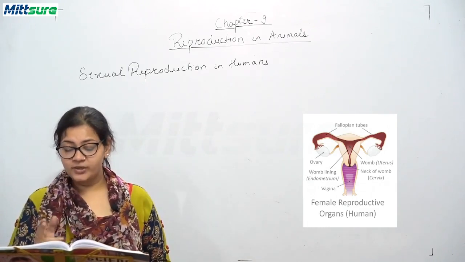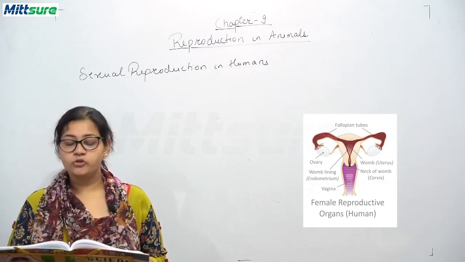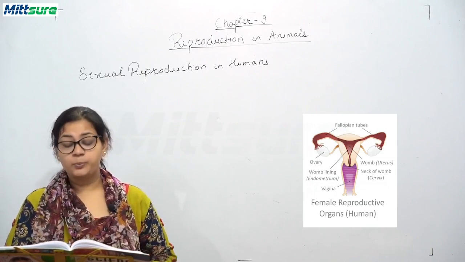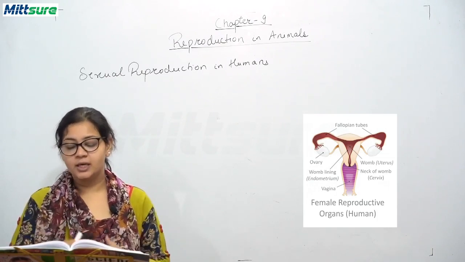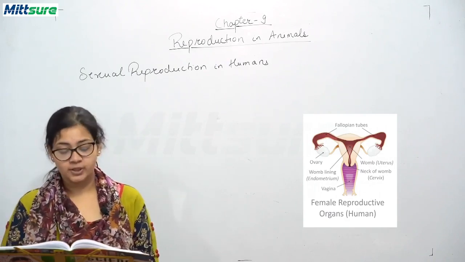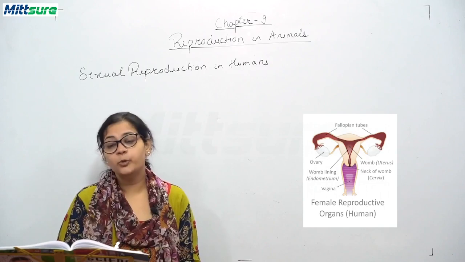Now second are oviducts, or you can say fallopian tubes. Eggs travel through these fallopian tubes, and the sperm and ovum meet here and fertilization takes place in the fallopian tubes. Third is the uterus, or in general layman's terms, the womb.